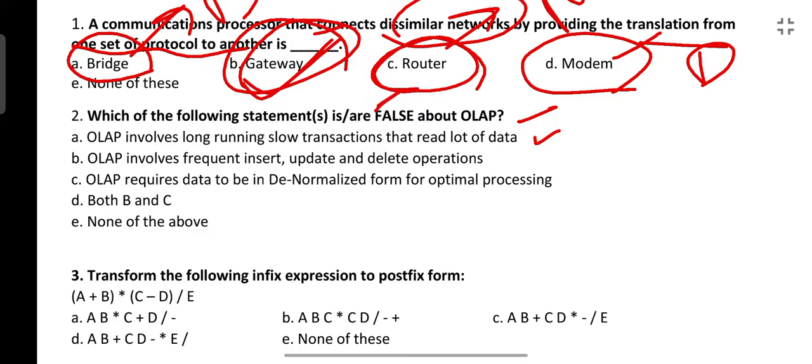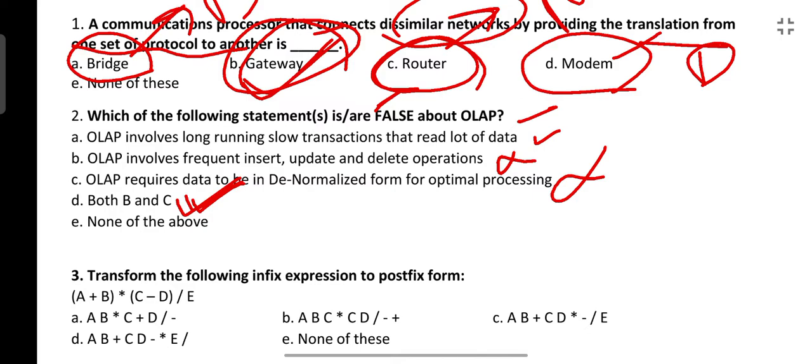Let's go to the other options. Option B, OLAP involves frequent insert, update and delete operations. No, this is not correct, since a data warehouse is not updated very frequently, it is updated at the end of the day or end of the week. So option B is not correct. C is, OLAP requires data to be in denormalized form for optimal processing. No, for optimal processing, data should be in normalized form only. So options B and C are false, and that's what we have to mark. So the correct answer for this question is option D, both B and C. So I hope it is clear.